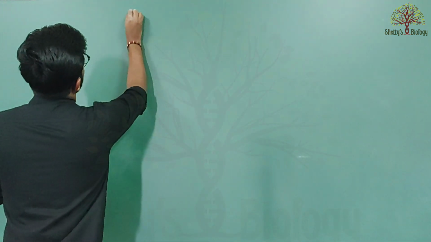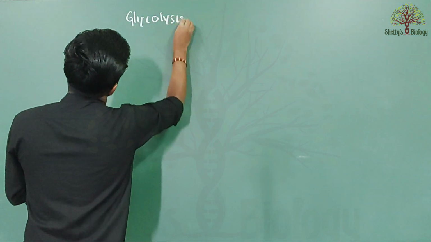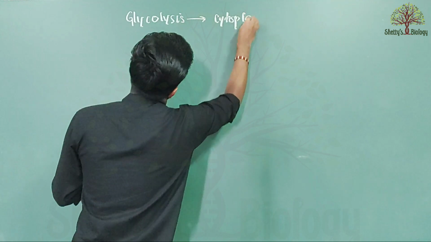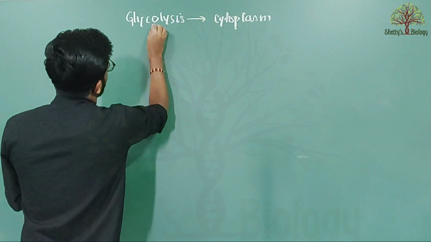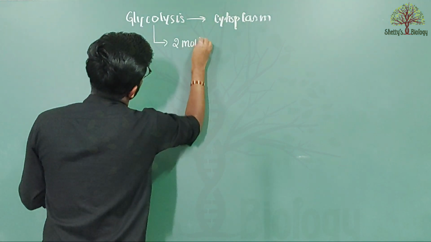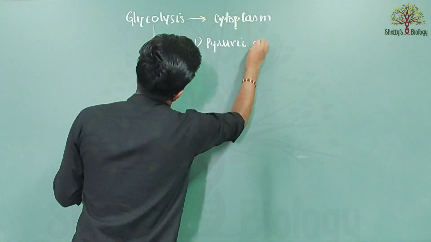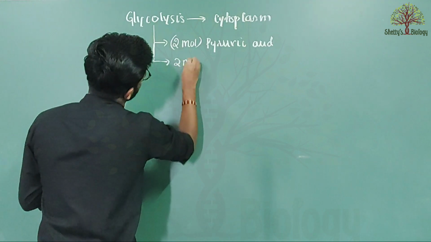As you all know, glycolysis takes place in the cytoplasm. And what is the product of glycolysis here? Of course you know that it is two molecules of pyruvic acid and two molecules of ATP.